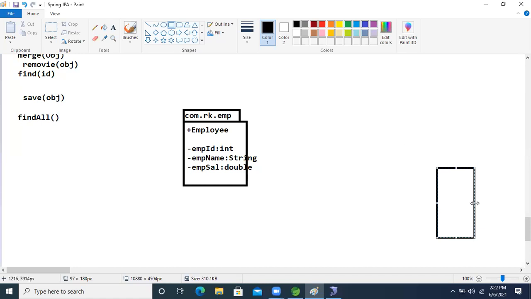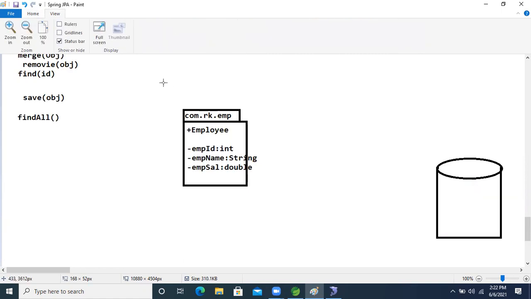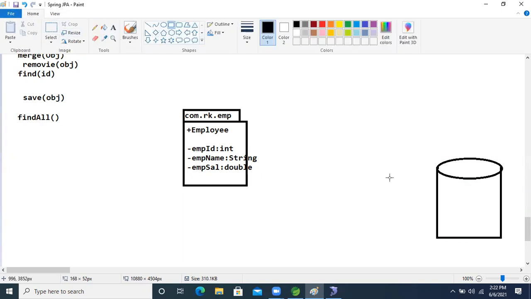So just think about that. This is our database. In this database, we are going to store this data, this model class, right? For that, we are going to perform JPA operations, using Spring Boot JPA.